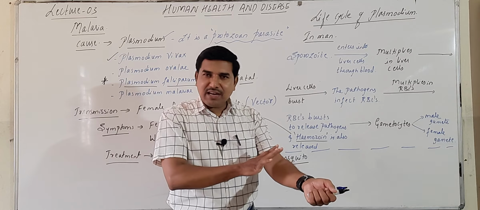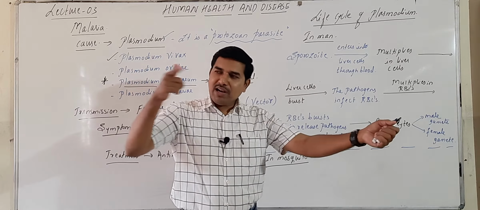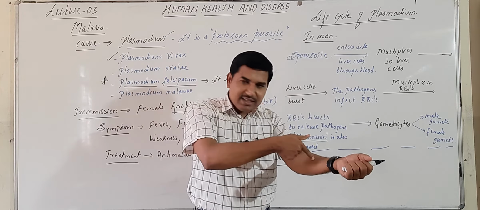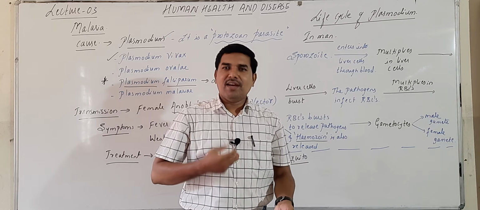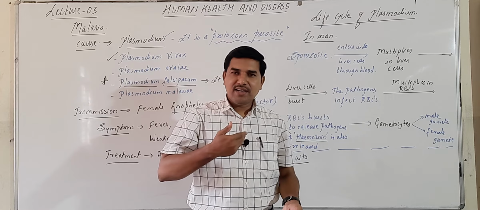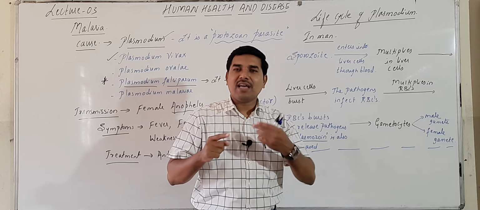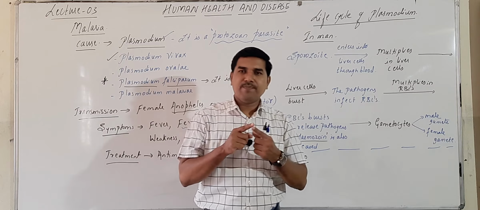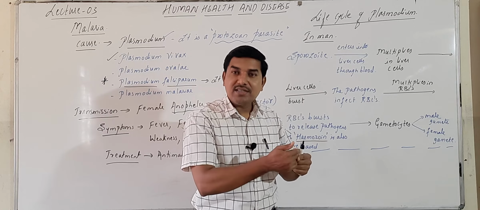When the person is infected, gametocytes are there in his blood. Then a female Anopheles mosquito, whether the same or another, comes and sucks the blood, and the gametes enter into its gut. Gut means the intestinal region. Then both male and female gametes can fuse, because it has a favorable, alkaline environment where they can fuse. After fusion of the male and female gamete, what does it form? Zygote.